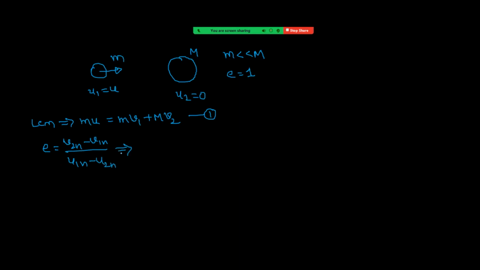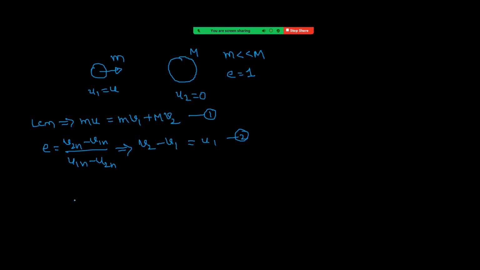See how much we get. v2n, that is v2, minus v1n, that is v1, because in a one-dimensional collision, u1 is nothing but u1n, u2 is nothing but u2n. This is equal to u1n, that is u1, right?